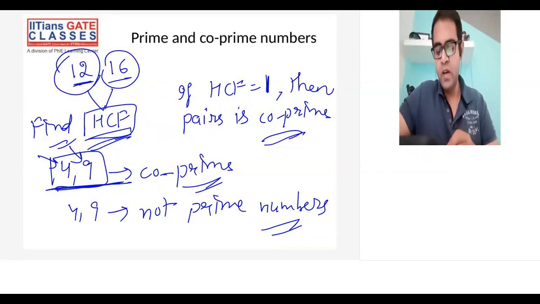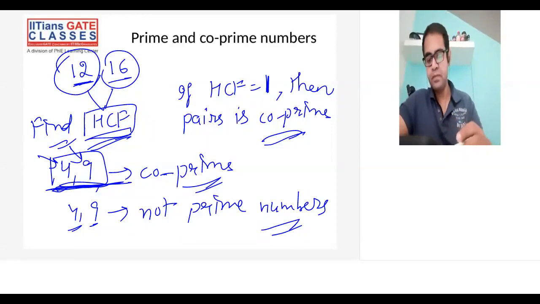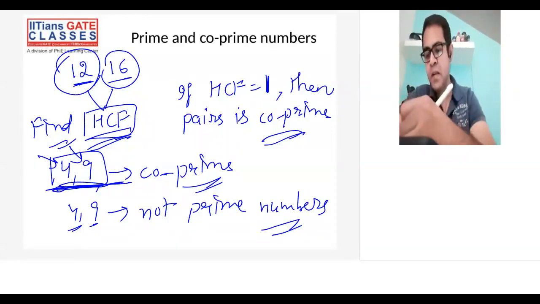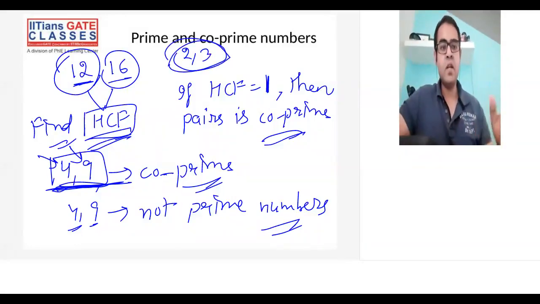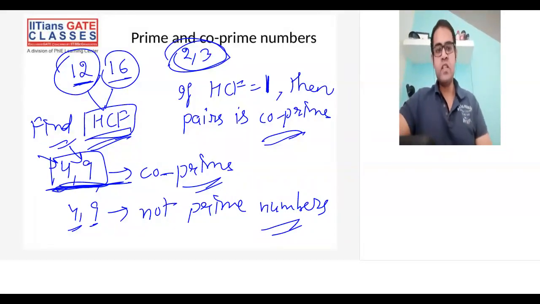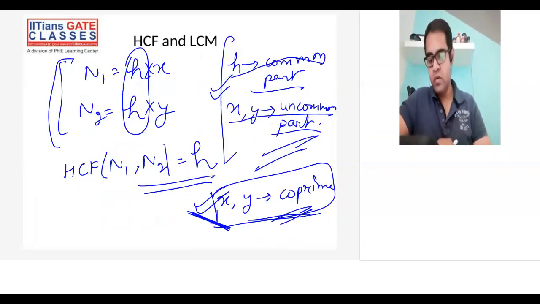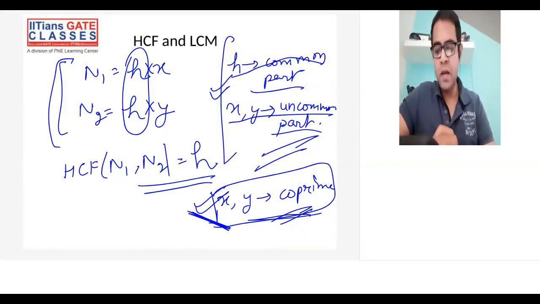Here, these two are co-prime, but 4 and 9 themselves are not prime. But if I say two numbers are prime, let's say 2 comma 3, then definitely they will be co-prime. If two numbers are prime, then definitely they will be co-prime. So this is all I have on prime and co-prime. Now let's switch back to our discussion on this point. Now you know what prime and co-prime are.